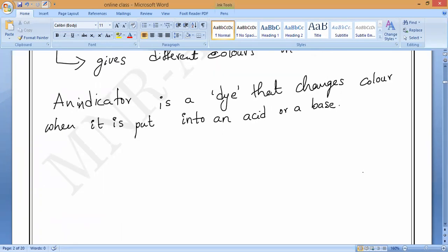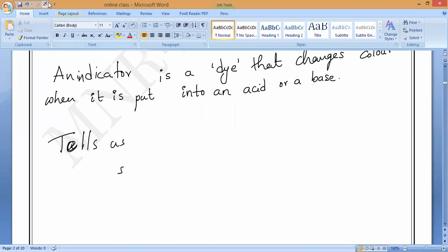So what will an indicator tell us? It will tell us whether the given substance is an acid or a base. Remember, an indicator will always tell us whether the substance we are testing is an acid or a base.